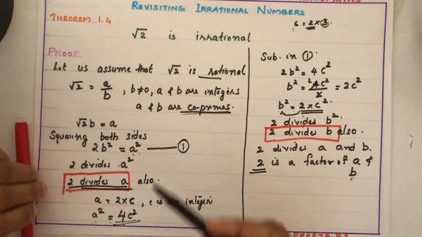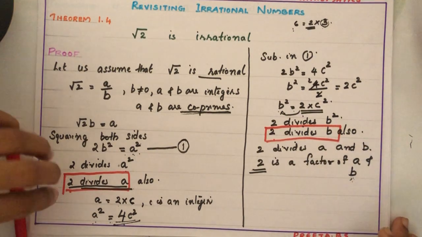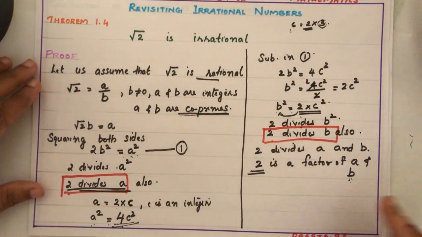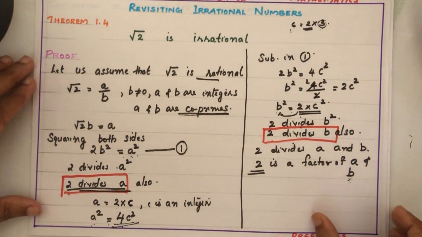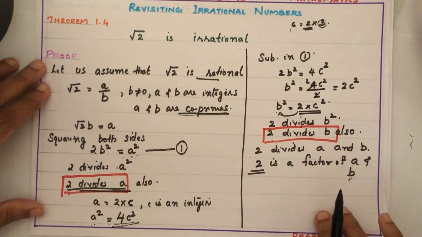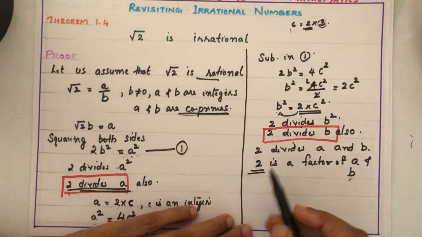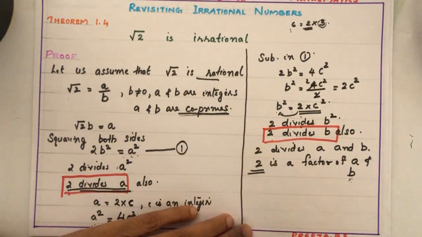Children, you have to watch the video 2 or 3 times. Then only you can understand this one. So finally what we concluded? Our assumption was wrong. Why is it wrong?